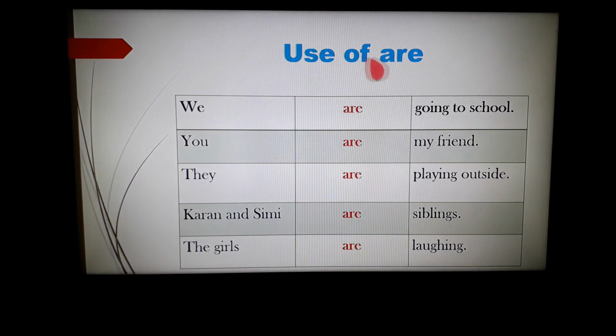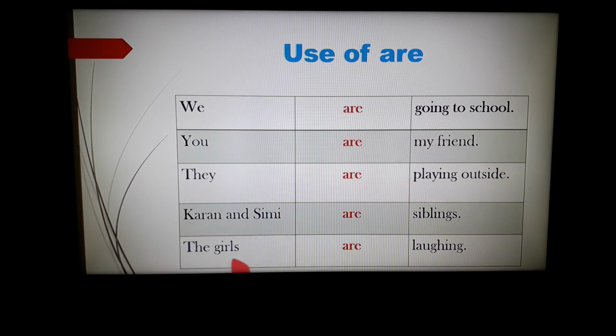Now, let's come to the use of are. We are going to school. You are my friend. They are playing outside. Karan and Simi are siblings. The girls are laughing. In the following sentences, you can see we write subject plus are plus the rest of the sentence. We are, you are, they are, Karan and Simi are.